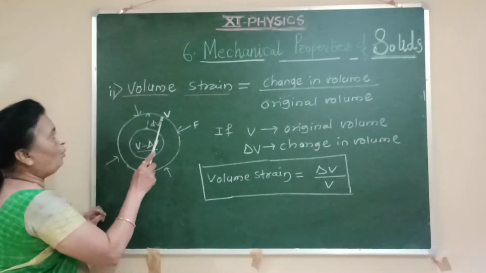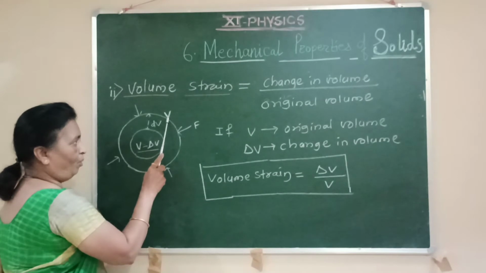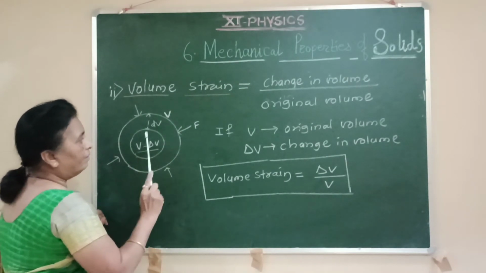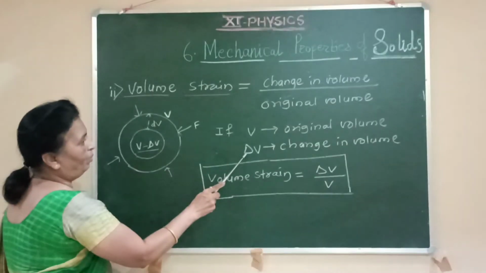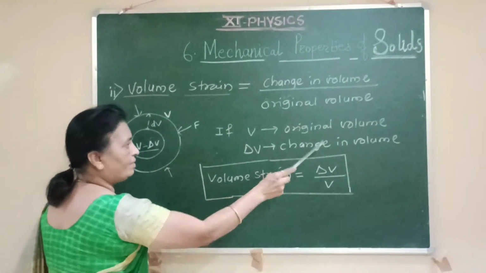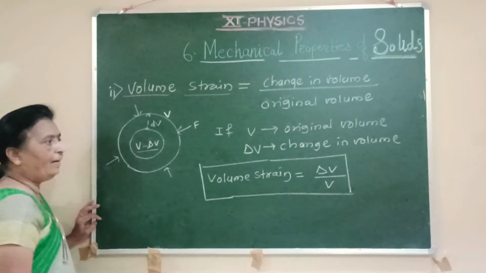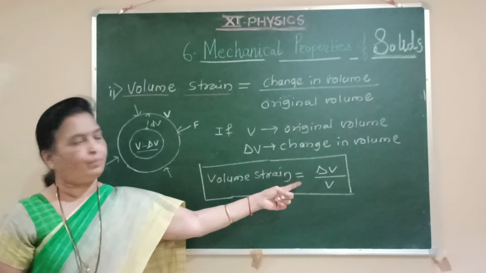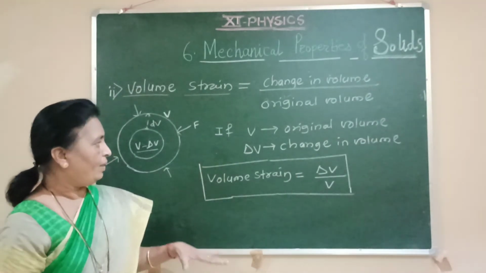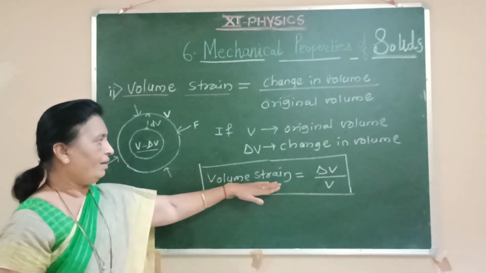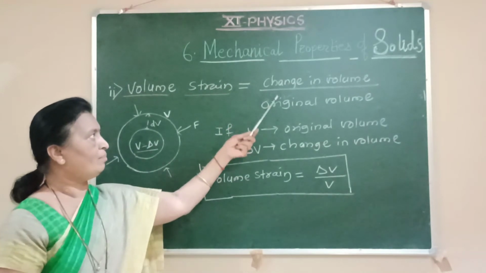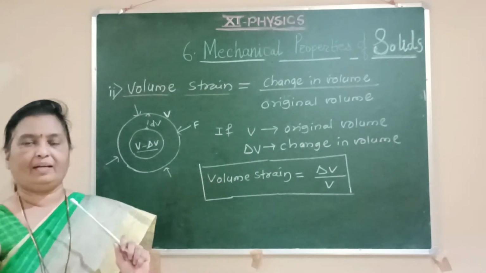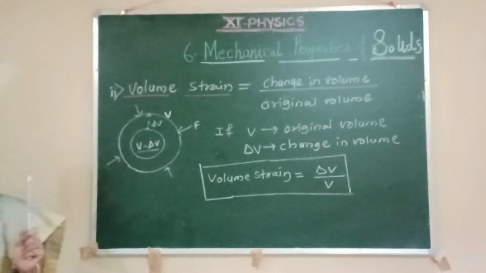So if V is the original volume of the object or body, and because of the application of force there is a change in volume of the body, and delta V is the change in its volume, then by definition volume strain comes to be delta V upon V. As usual, strain is the ratio of two similar quantities, and because of that strain does not have any unit or dimensions.